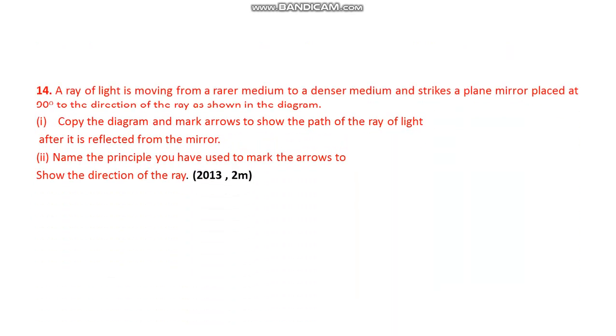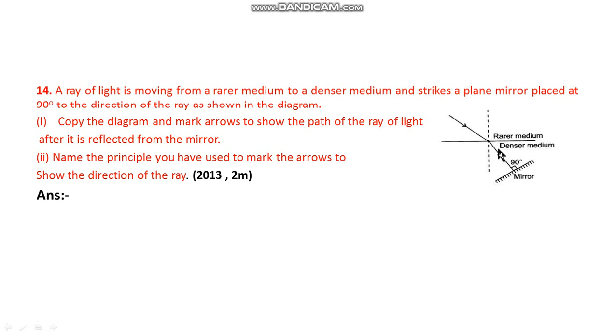Next, a ray of light is moving from a rarer medium to a denser medium and strikes a plane mirror placed at 90 degrees to the direction of the ray as shown in the diagram. Copy the diagram and mark the arrow to show the path of the ray of light after it is reflected from the mirror. Name the principle you have used to mark the arrows.